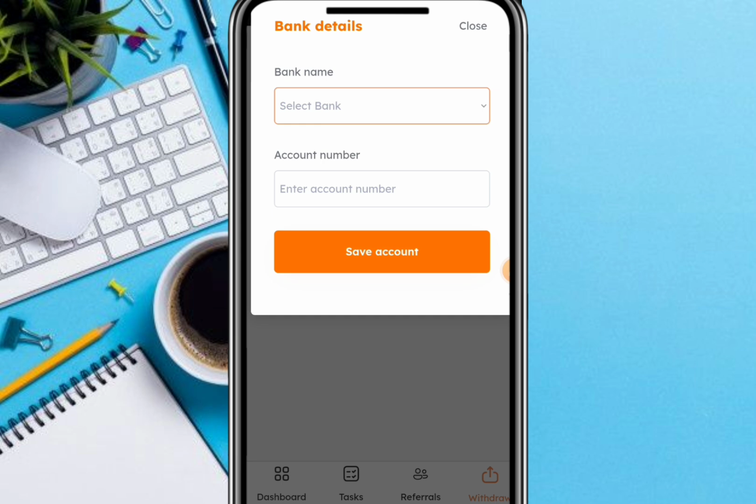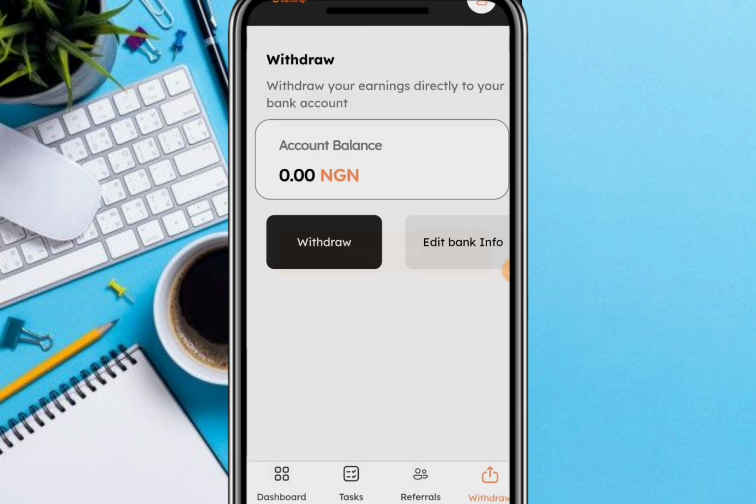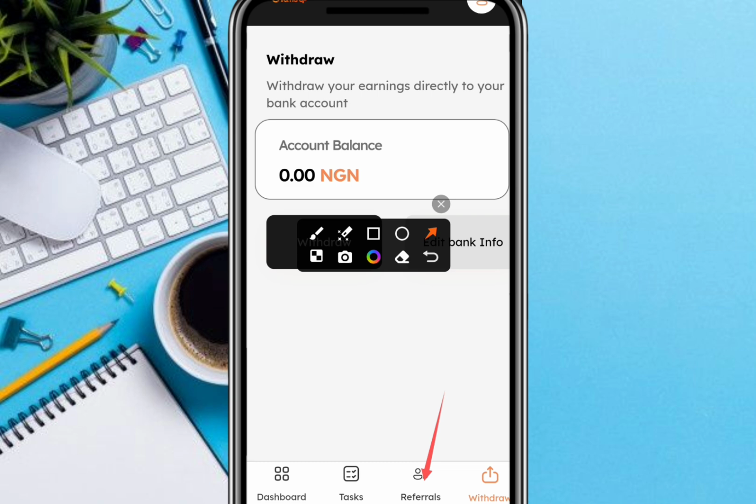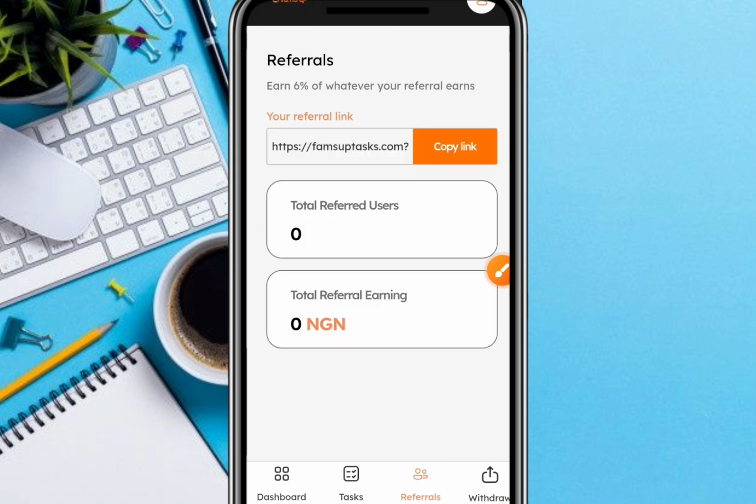So let's move over to how you can earn more money other than completing tasks using this particular platform. How you can earn more money from this platform other than completing tasks is here, which is the referral aspect. They have this referral option that you can refer your friends, and once they get registered with this platform, they are going to give you commission on that particular referral.